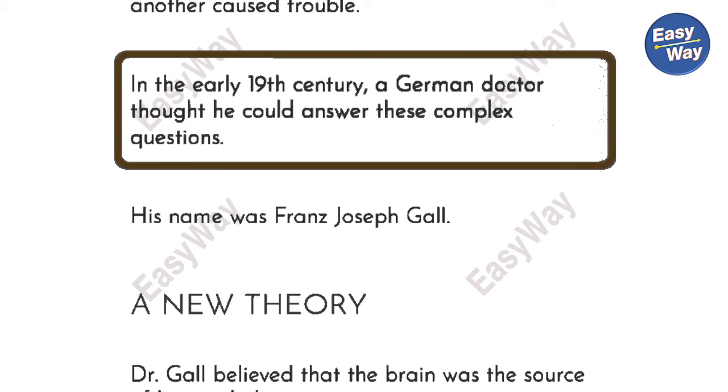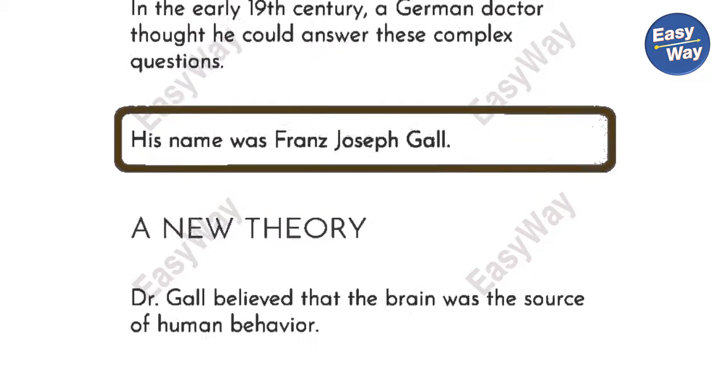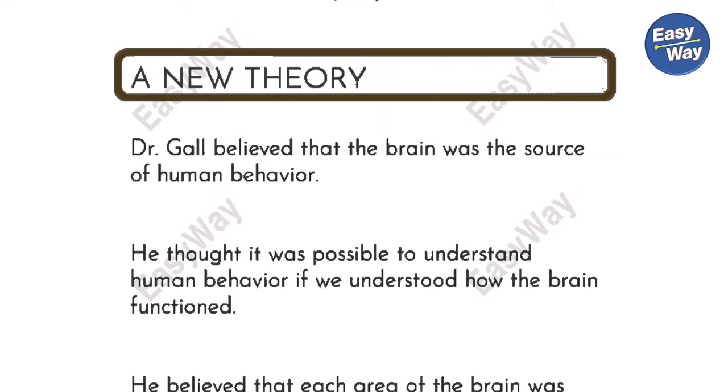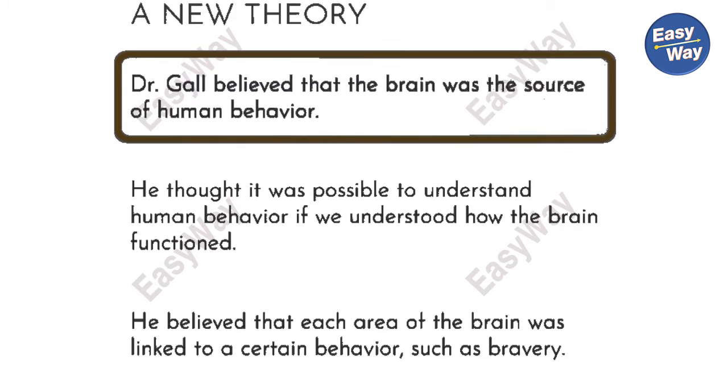In the early 19th century, a German doctor thought he could answer these complex questions. His name was Franz Joseph Gall. A new theory. Dr. Gall believed that the brain was the source of human behavior.